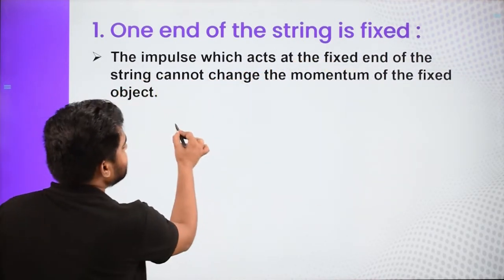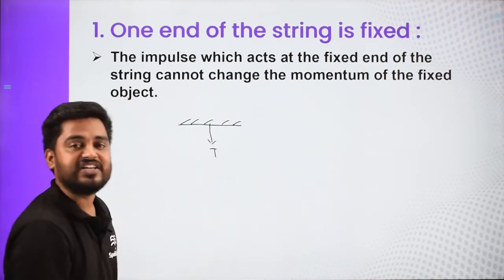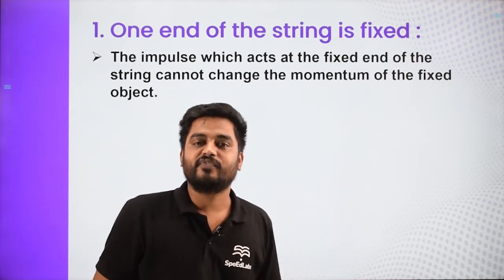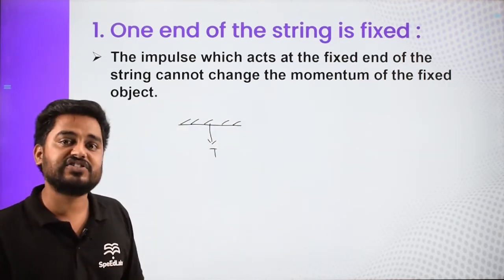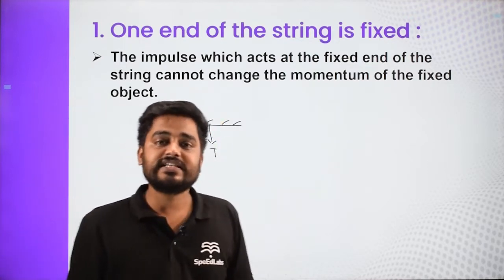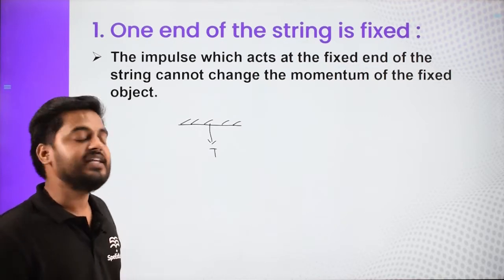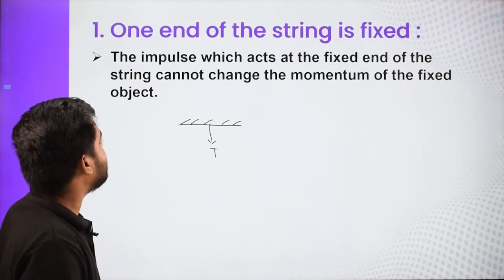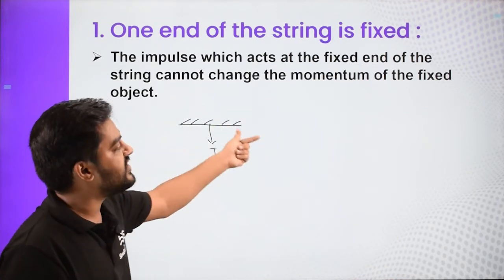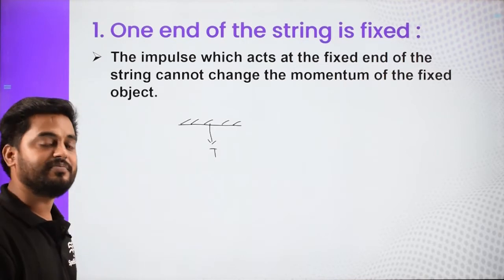In this case, if the impulsive tension acts over here, basically what an impulse does is it changes the momentum. When momentum changes, its velocity changes. But this is a fixed point, velocity can't be changed, right? So this tension is not going to cause any change in momentum. We are saying the impulse which acts at the fixed end of the string cannot change the momentum of the fixed end because that is fixed. So momentum cannot be changed.